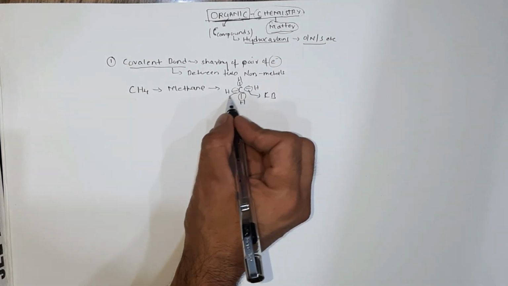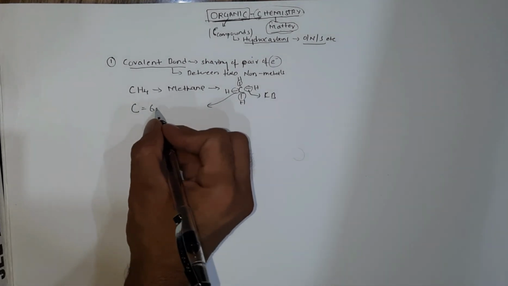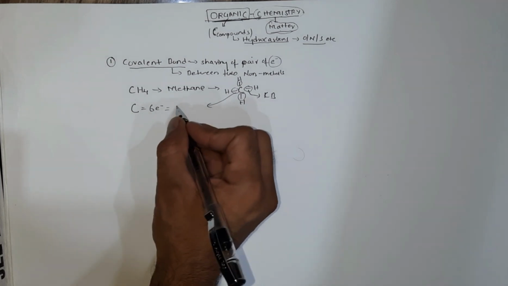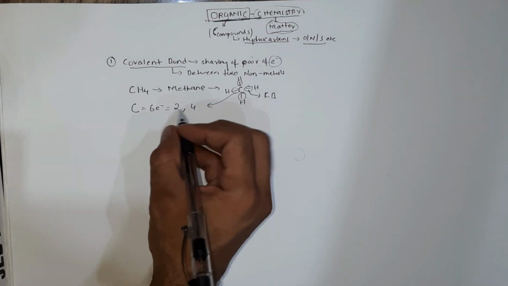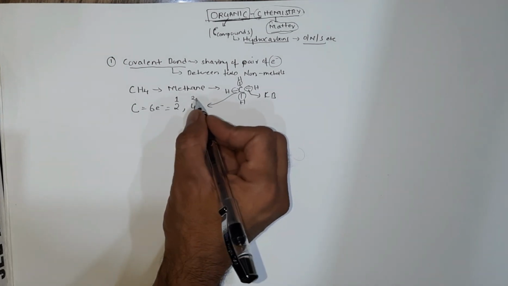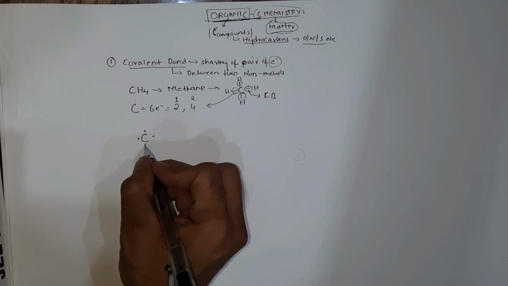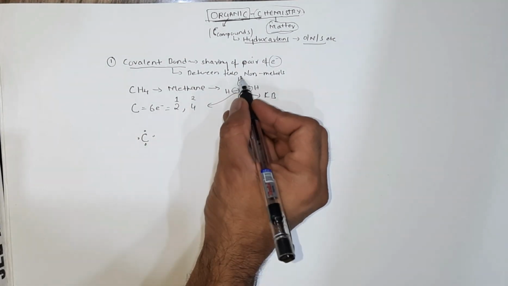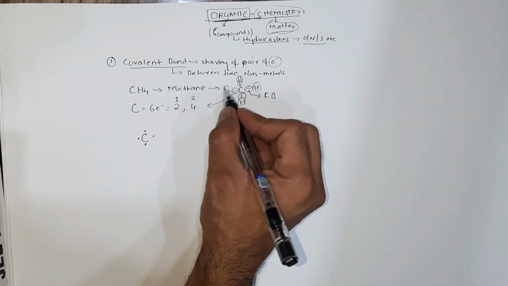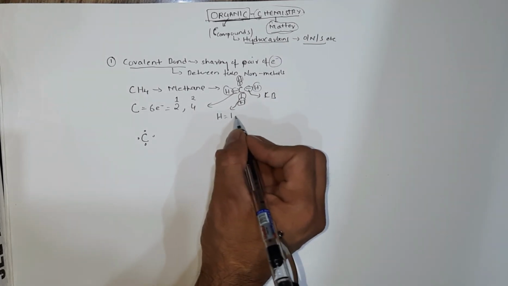So if you analyze this bonding, there is carbon atom which has 6 electrons in total, and its configuration is 2, 4: 2 electrons in the first shell, 4 electrons in the second shell, that is the outermost shell. So this is your carbon atom having 4 electrons in the outermost shell, and now there are 4 hydrogen atoms attached to it. If you talk about hydrogen atom, its atomic number is 1. It has only 1 electron.